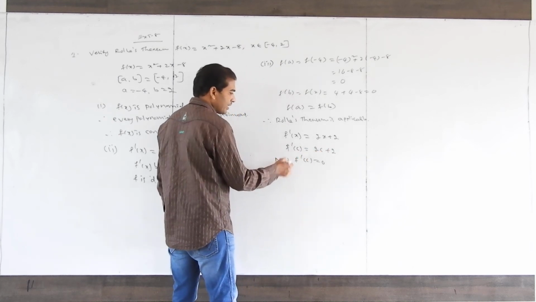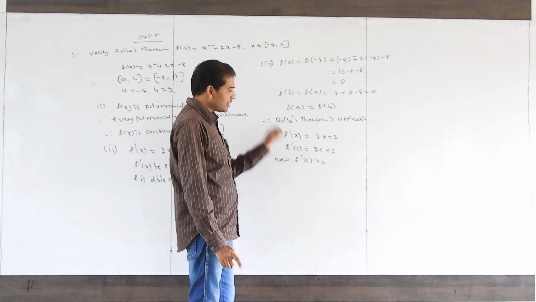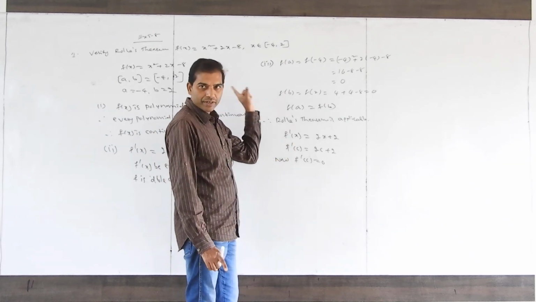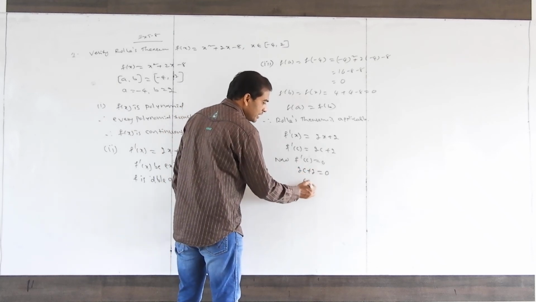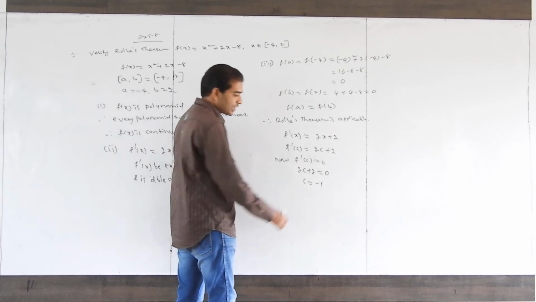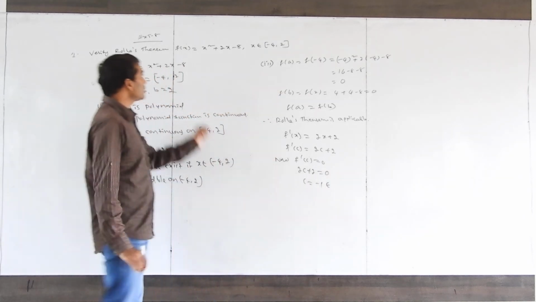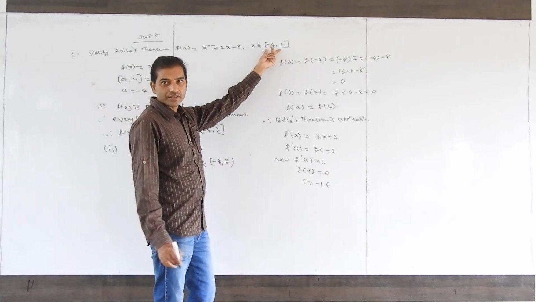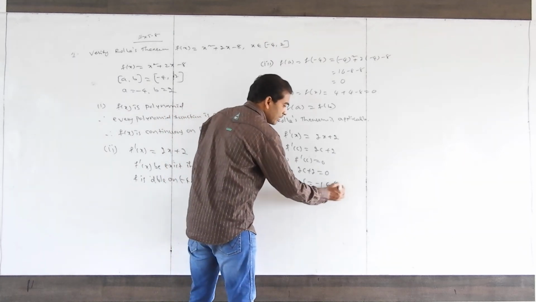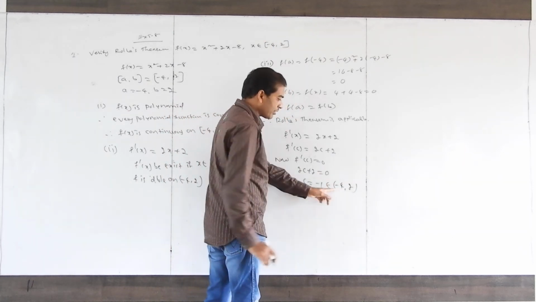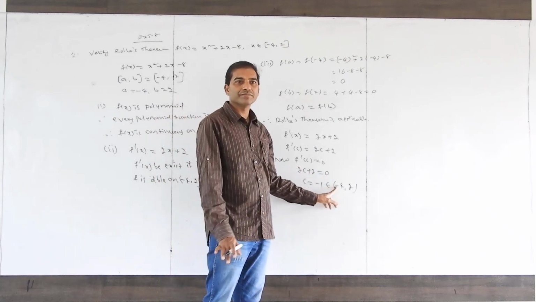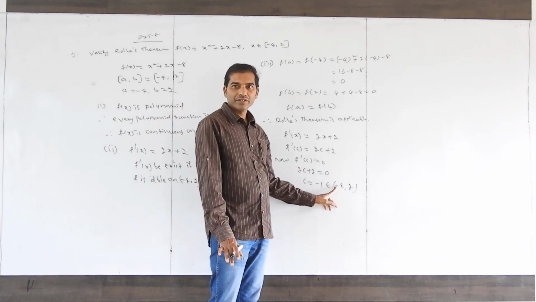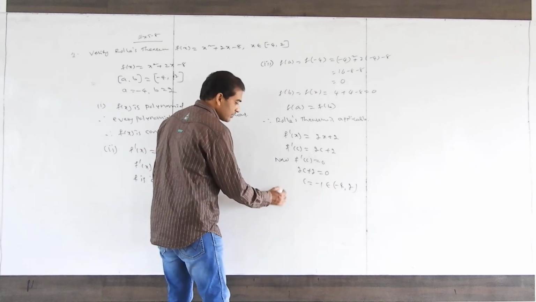Now we have to verify that by taking f dash c as 0, the c must lie in that interval. 2c plus 2 equal to 0. c is equal to minus 1. Check whether it belongs to the open interval minus 4 comma 2. Open, not closed. If any end point satisfies c, that is wrong. So this is how Rolle's theorem is verified.